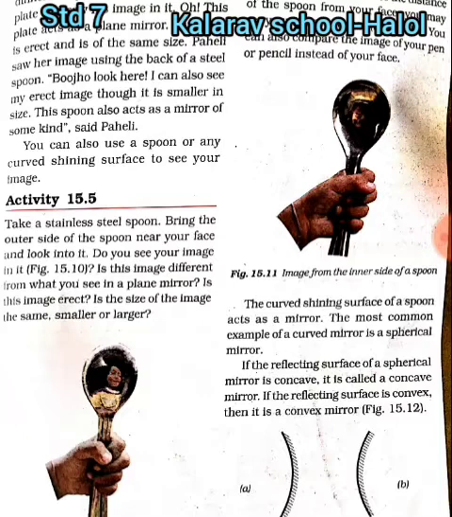एक्टिविटी 15.5, टेक अ स्टेनलेस स्टील स्पून, है ना। अब ये लो और इसको आप स्पून लेकर के देख सकते हो या थाली लेकर के देख सकते हो। The curved shining surface of a spoon acts as a mirror. The most common example of a curved mirror is a spherical mirror. If the reflecting surface of a spherical mirror is concave, अंडरलाइन, स्फेरिकल मिरर क्या कहलाता है, कॉनकेव, it is called a concave mirror. If the reflecting surface is convex, then it is a convex mirror, ठीक है।